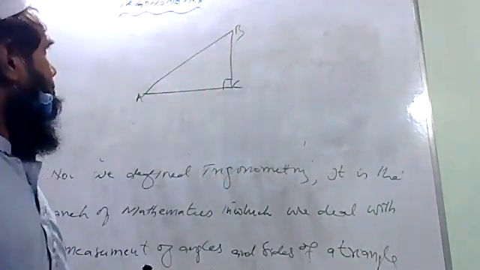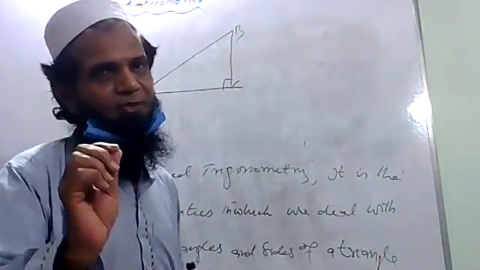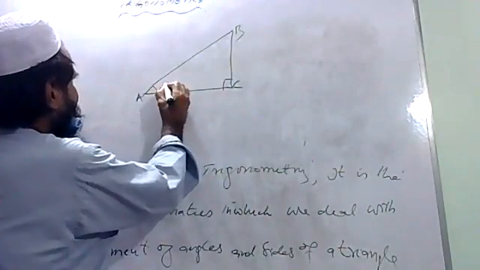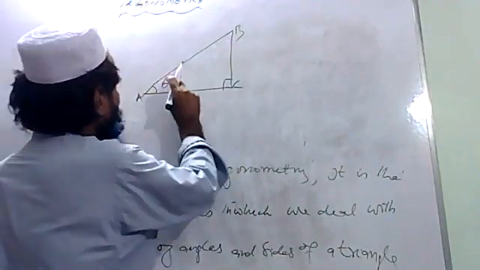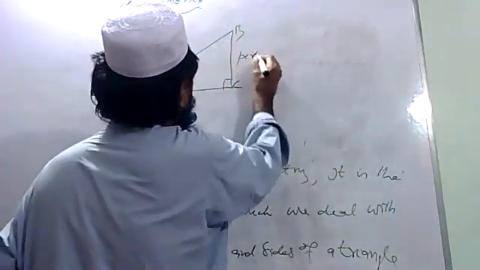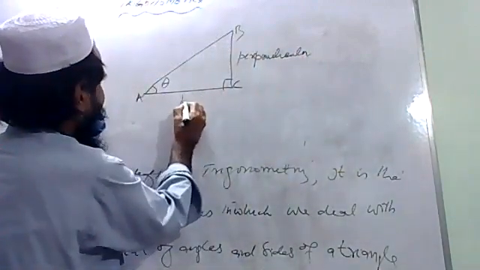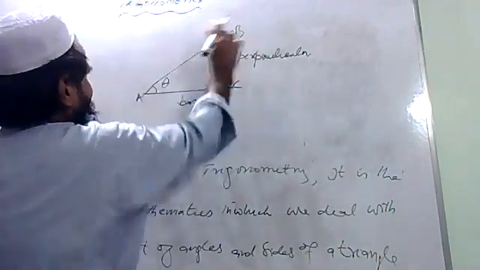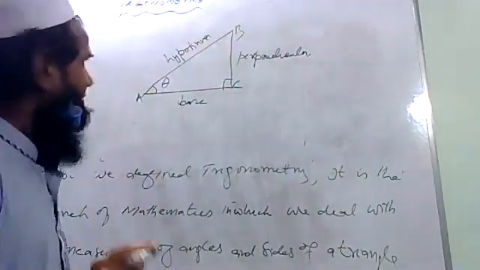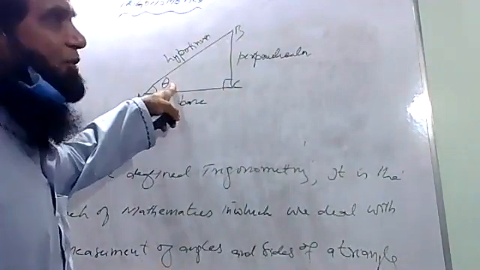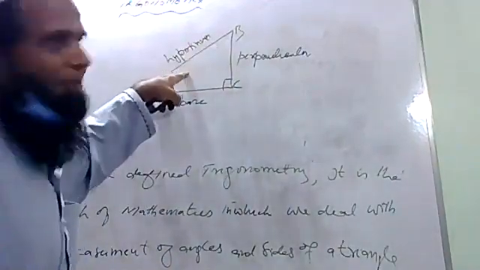Complementary angles. So in a right angle triangle, each side has a particular specific name. Suppose we are considering this angle A, say alpha or theta. The side opposite to the angle theta is called perpendicular. The side adjacent to this angle is called base. Whereas this oblique side is called hypotenuse. Keep in mind, if you are considering this acute angle, the side opposite to it is the perpendicular, beside it is the base, and the oblique side is the hypotenuse.